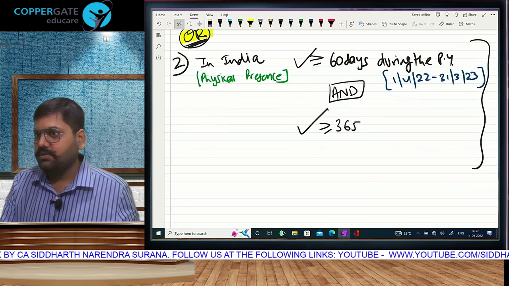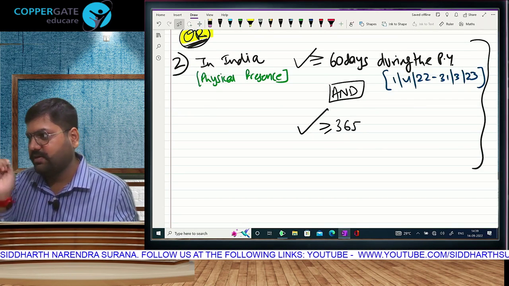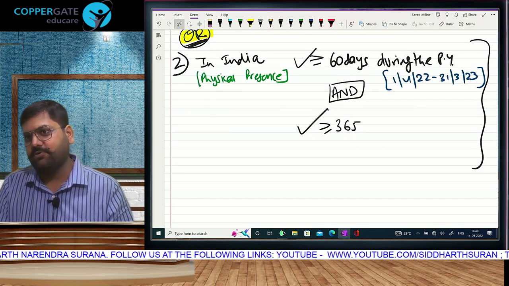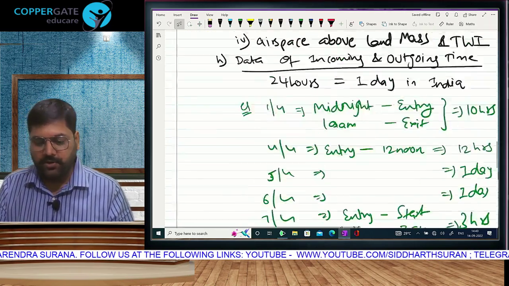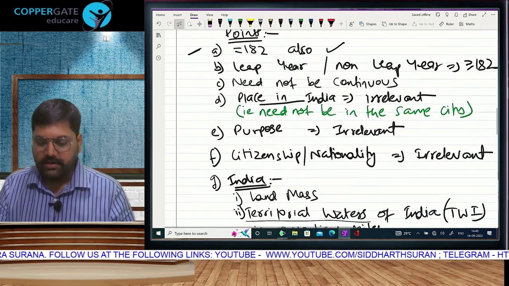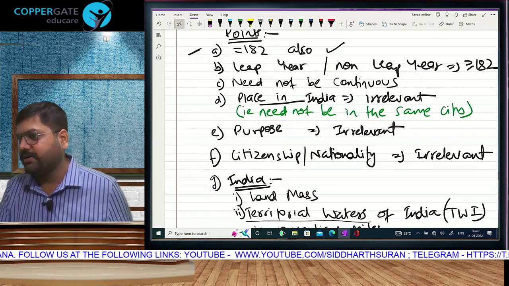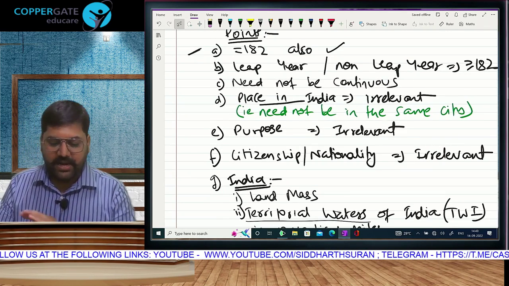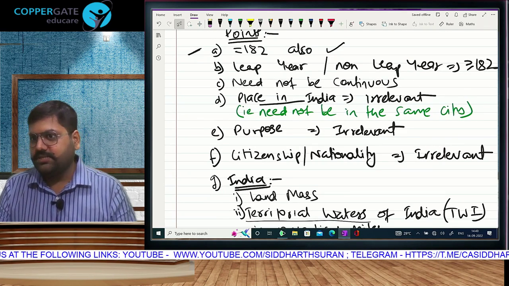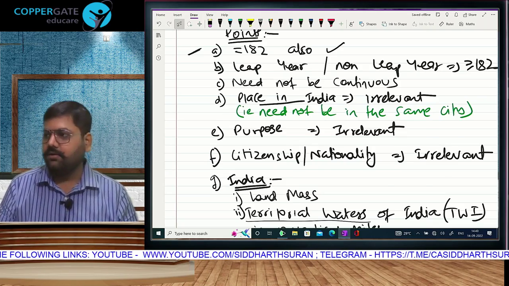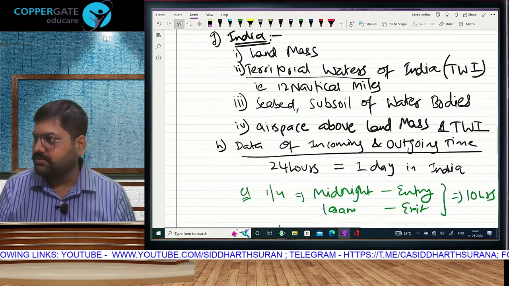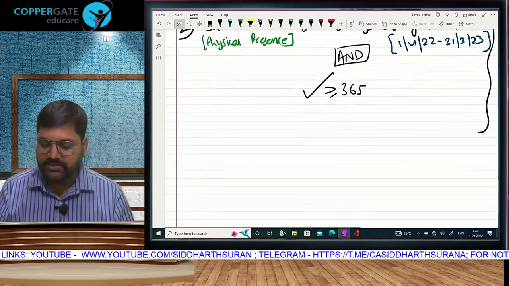Check kar lo. Just like equal to 182 was covered, kya 60 and 365 may be equal to is covered? Whether leap year or non-leap year? The 60 or 365 need not be continuous. Place is irrelevant, purpose is irrelevant, citizenship, nationality is irrelevant, and India ke inclusion mein what all comes? Do you understand? All these points now need not be repeated.